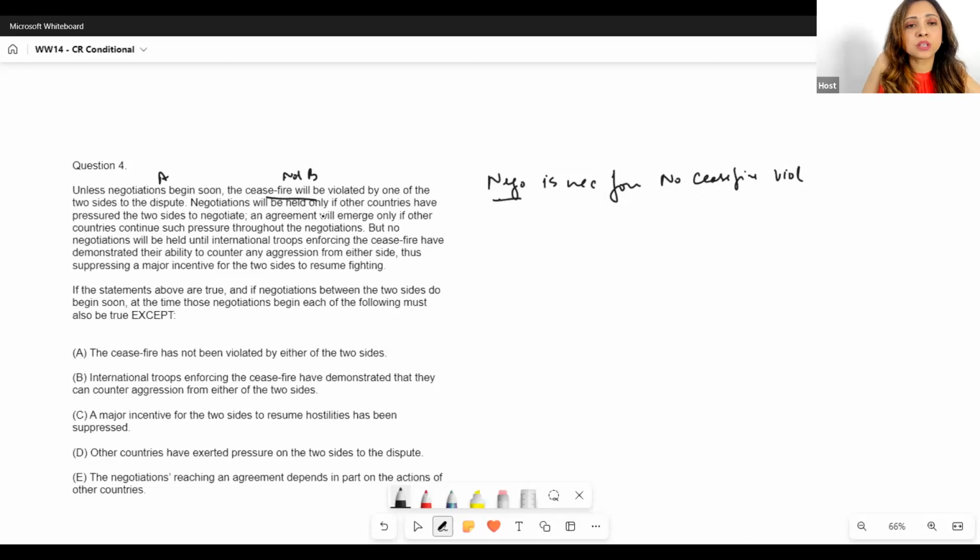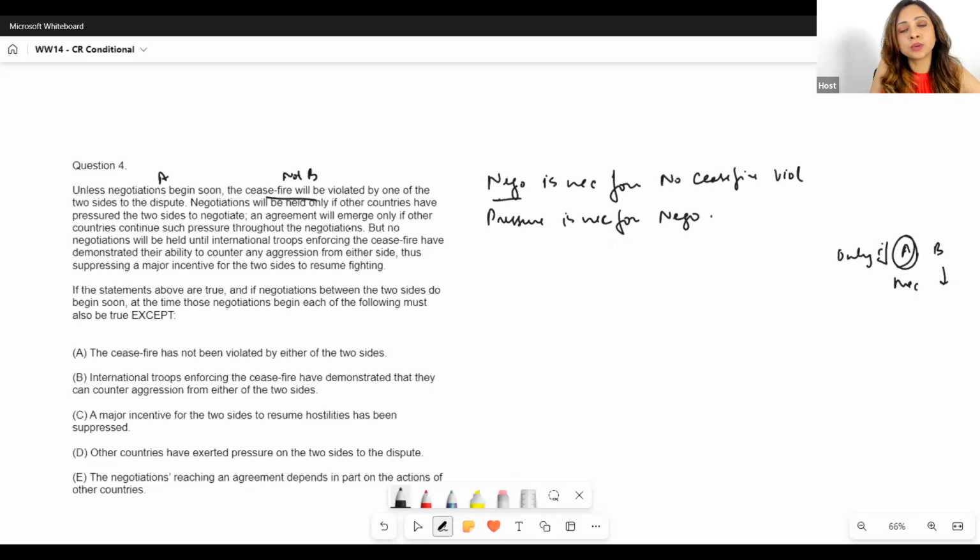Okay. Negotiations will be held only if other countries... Now, an only if statement: when I have only if A, then B, this A is necessary for B. So only if other countries have pressured the two sides to negotiate, then negotiations will be held. So then pressure from other countries is necessary for negotiations, right? We understand this only if statement gives us the necessary condition. Only if other countries have pressured, so pressure is necessary for negotiations.